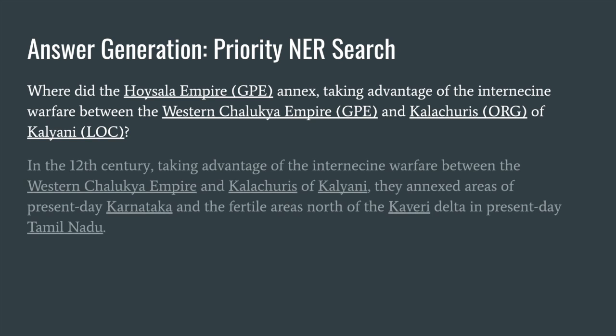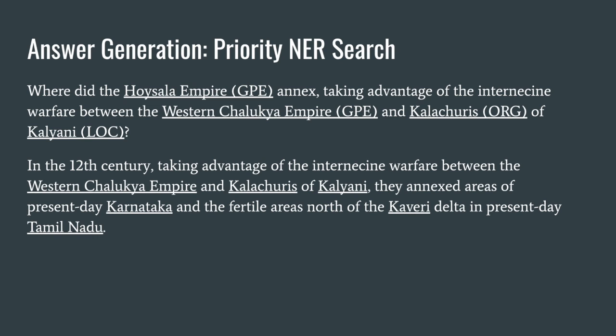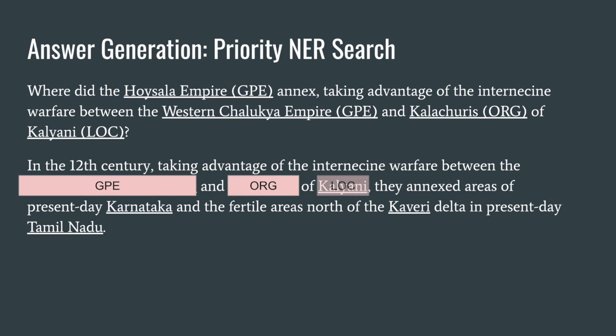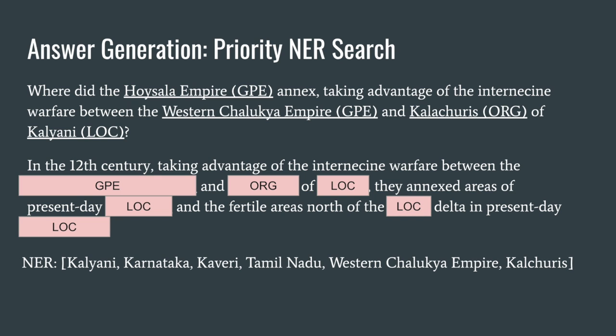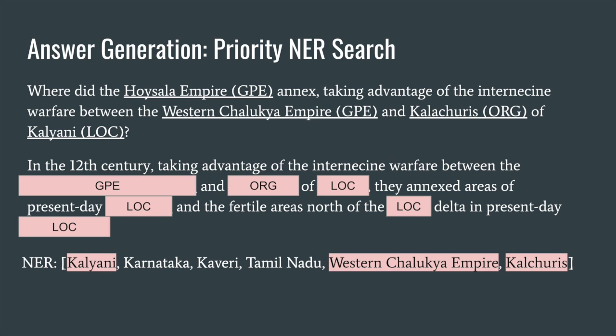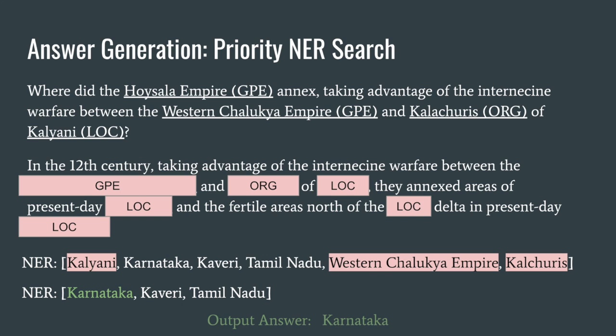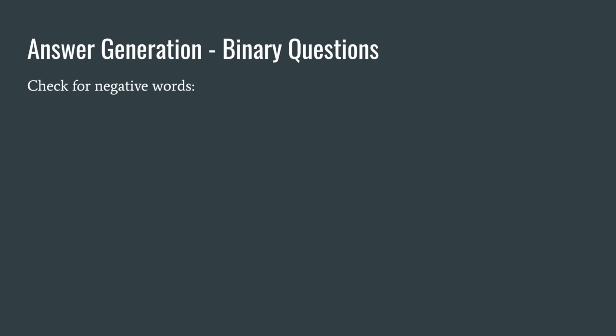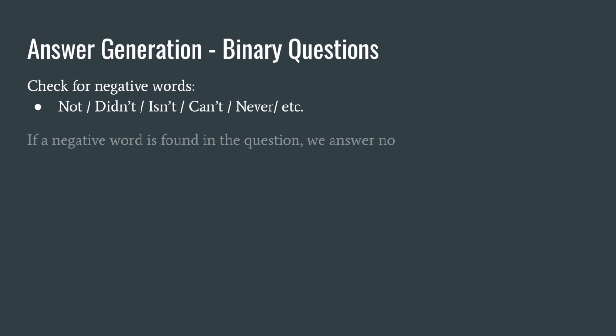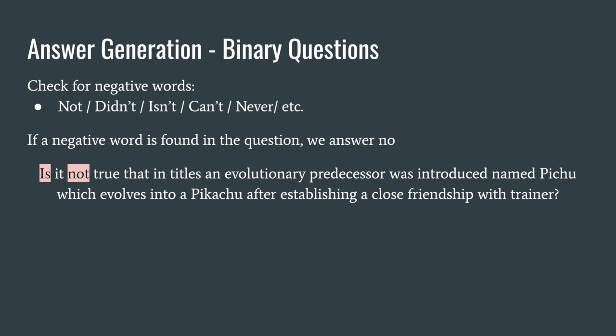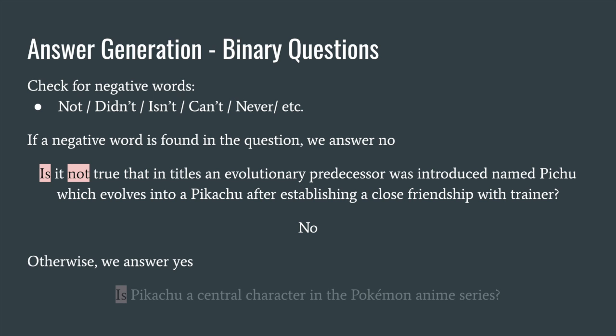This is an example sentence where we see priority NER search being used. This is a where question, so we identified the following where types of named entities. We used the priority search to put them into a relative ordering. We then removed any NERs that were present in the question, as these were unlikely to be the answers. Based upon this, we were able to identify the highest priority answer as the correct one. Then for binary questions, we looked for negative words in the sentence in order to identify if the answer was no or yes. If a negative word was found, we answered no, and if a negative word was not found, we answered yes.